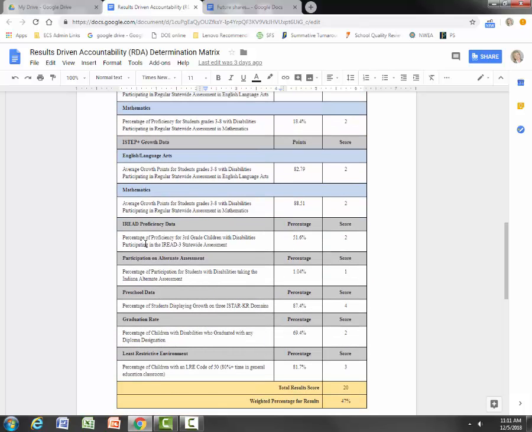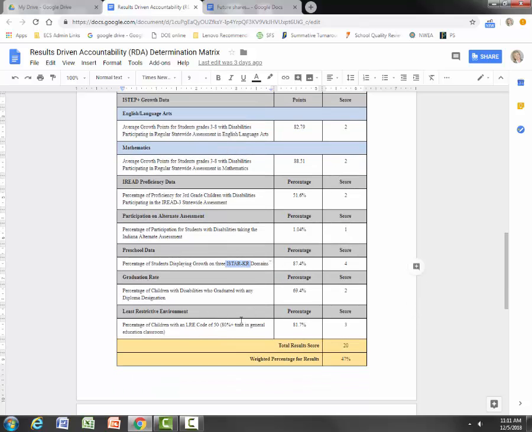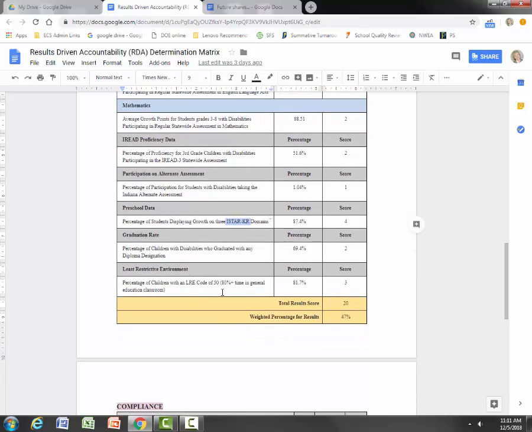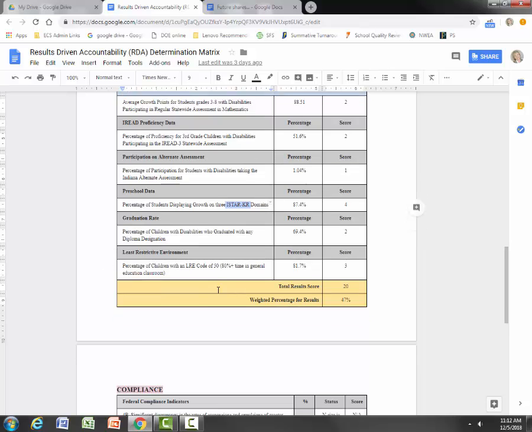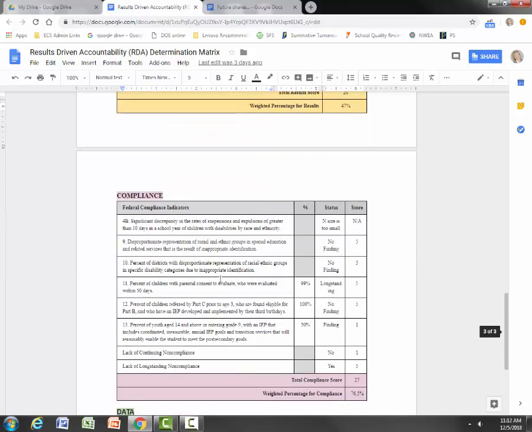They also look at our iRead proficiency, our participation in, which it was iStar before, but now it's the alternate assessment, how we do on iStar KR with our preschoolers. They look at the graduation rate for our kids with disabilities and to what extent our kids are accessing the general education environment. That's called least restrictive environment. So those are the results-driven categories.